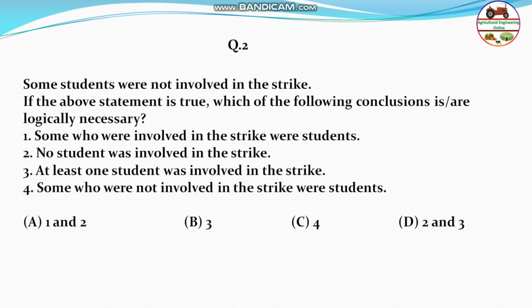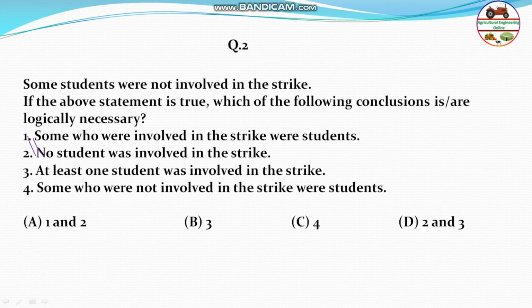Next question. There is a statement, a logical question. Some students were not involved in the strike. So this is a statement. Then some conclusions are there. The first conclusion is: some who were involved in the strike were students. Definitely there is no meaning of this one, so one will not be the answer. No students were involved in the strike. This is also not the answer. So therefore 1 and 2 are not the answers. This is not a logical conclusion.